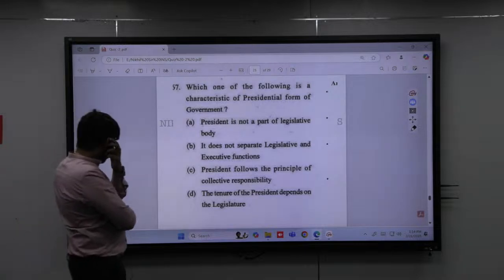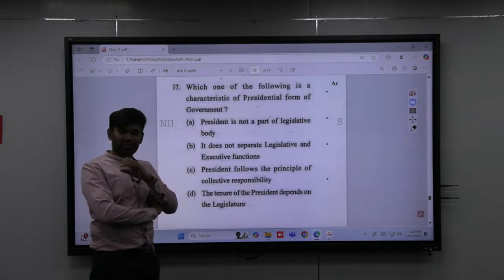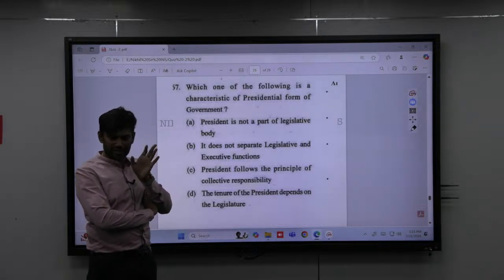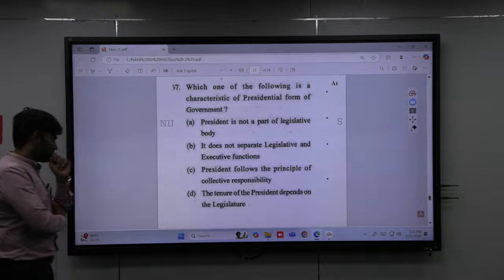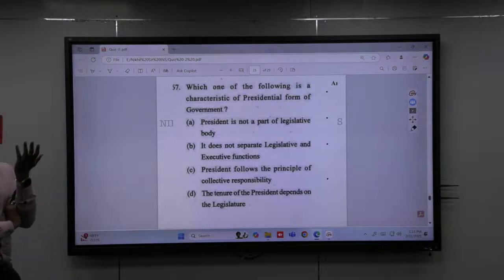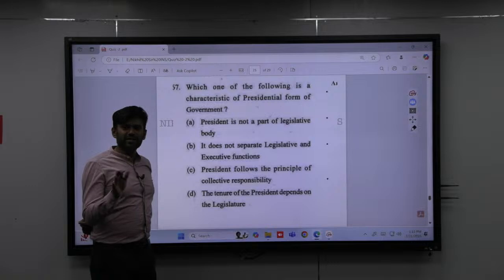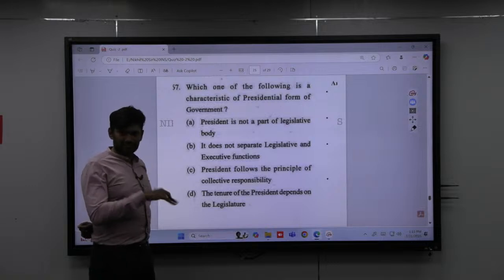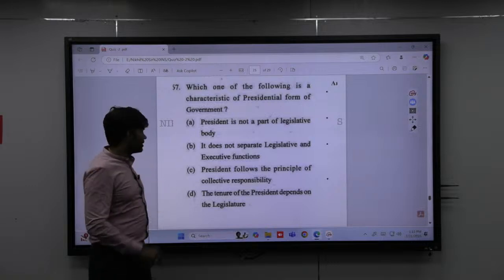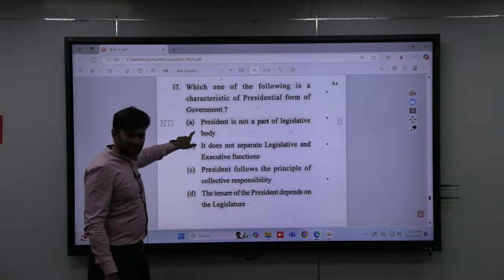The President follows the principle of collective responsibility. There is no kind of collective responsibility in the presidential system. Tenure of the president depends upon the legislature. In America, Trump is guaranteed 4 years of tenure, so he can't be removed because the support will come down. The first thing is that the president is not part of the legislative body. So if you take America, here the answer is A.